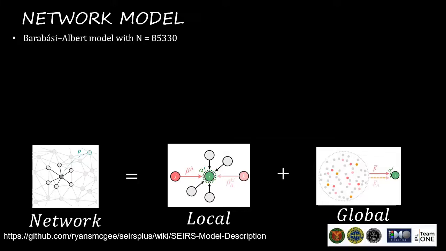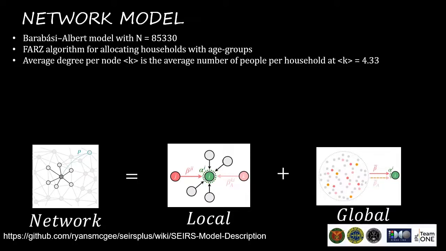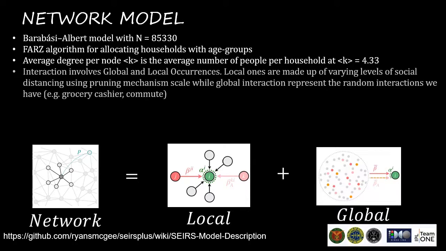First, we use the Barabasi-Albert model or BA model, which represents a social network with n equals 85,330 to represent the population of Tagaytay. Then we use the Farce algorithm in order to divide this population into several households, with each household having an average number of 4.33 people.